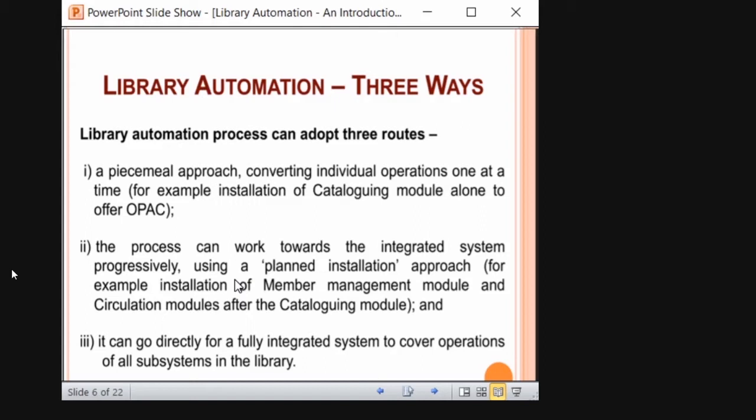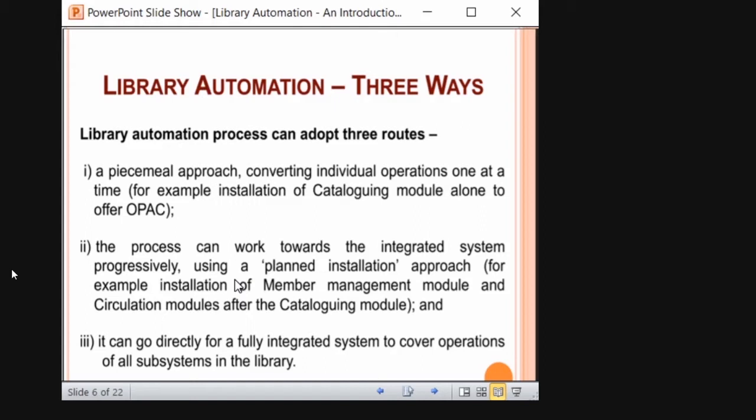So the first thing is, when a user comes to the library, you want to know what books are available in a particular subject. For that purpose, the first module you automate is the cataloging module, to offer OPAC. Step by step, after successfully installing the cataloging module and checking its usage, you then move to the next section of the library to automate it. The process can work towards an integrated system progressively, using a planned installation approach.